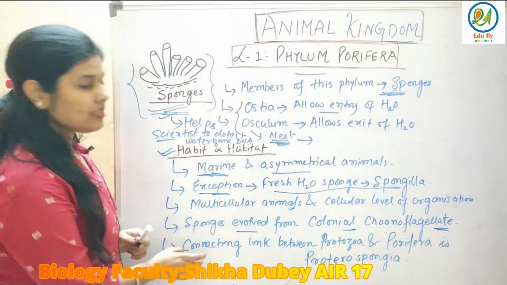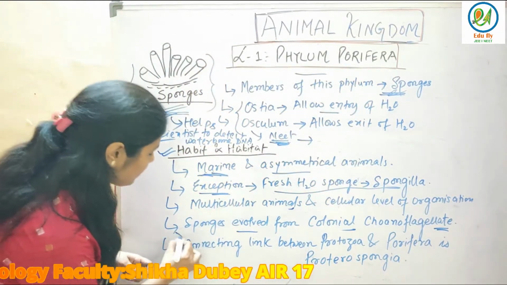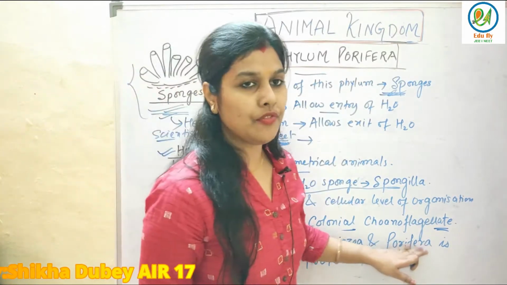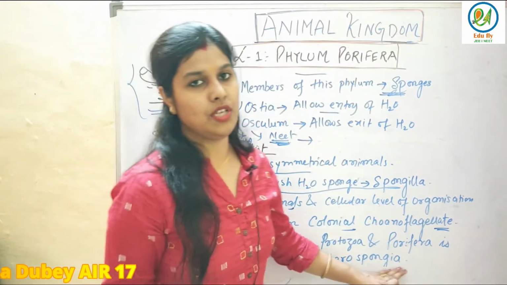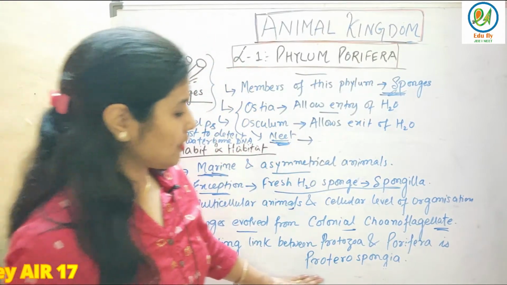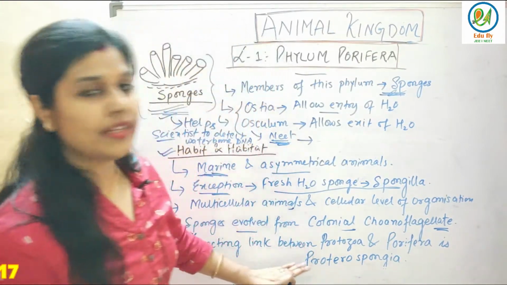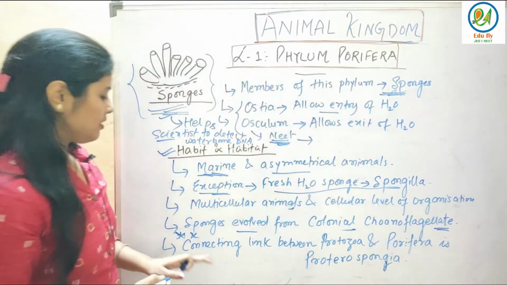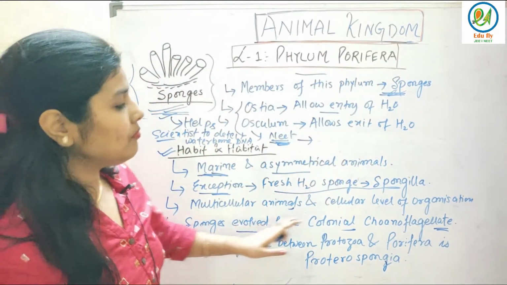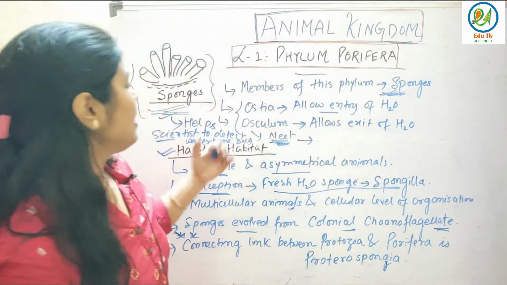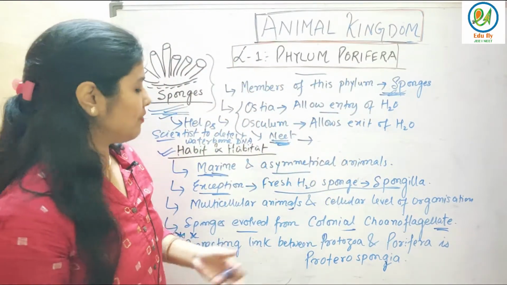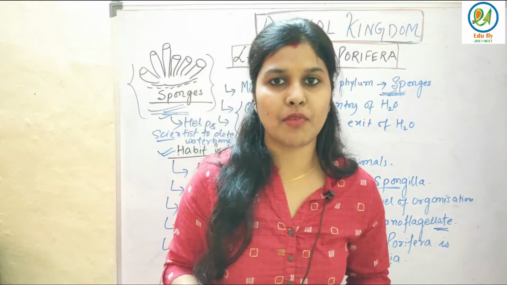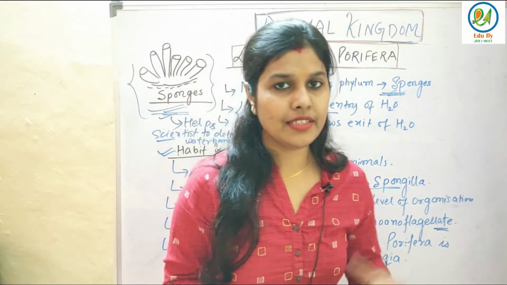Next, this is very important, I am telling you again and again. The connecting link between Protozoa and Porifera is Proterospongia. A question always comes from here, so just keep it in mind. It's Proterospongia. The sponges evolved from choanoflagellates. So these are the basics about habit and habitat, where they are found and what the connecting link is. This is the basic about Porifera. We'll get to know many things about Porifera today. So let's see the next point.